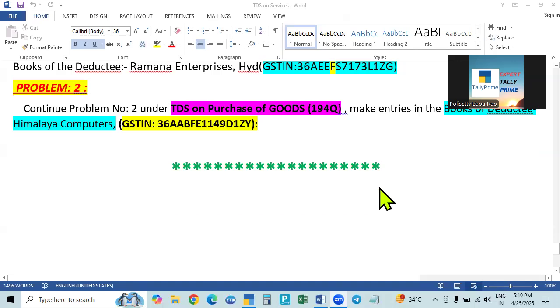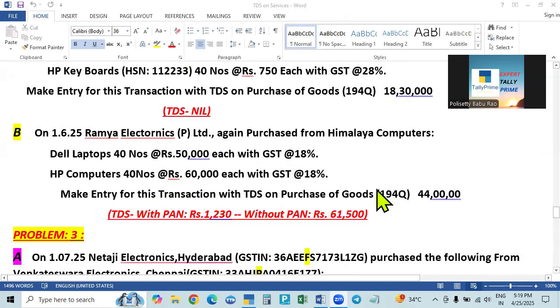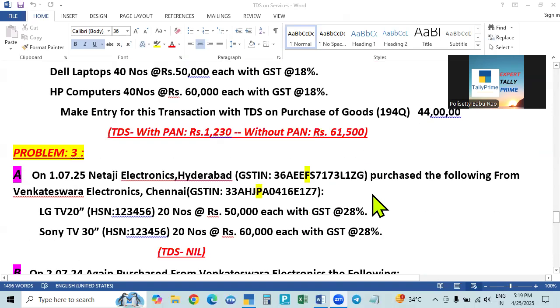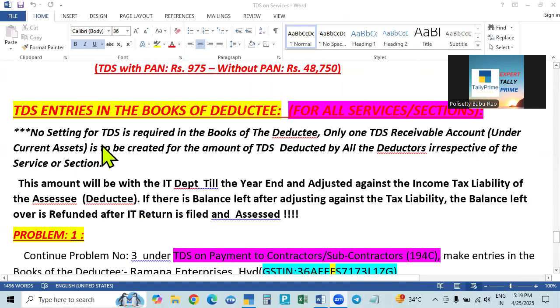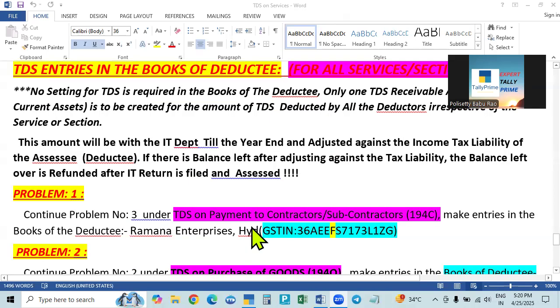Now problems are given, with the percentages, and whatever the deductor is deducting, the deductee will also enter in his books. No settings are required. Only one TDS receivable account under current assets will be created, for the amount deducted by all the deductors, irrespective of the service or section. The amount will be held by the department till the end of the year, adjusting the income tax liability of the deductee. If a balance is left, that amount will be refunded, and if the tax liability is more, the difference will be paid by the assessee. That's all.